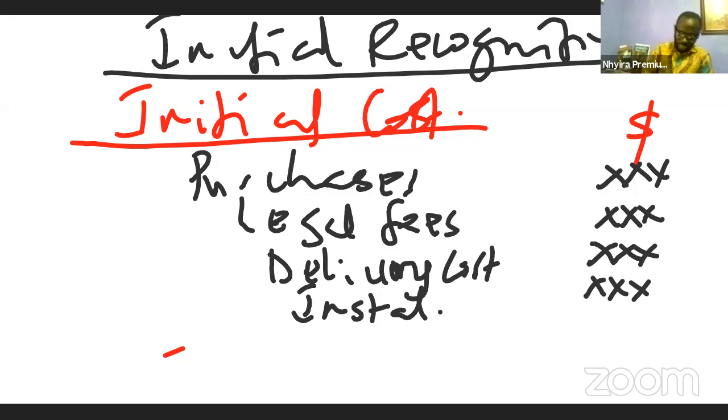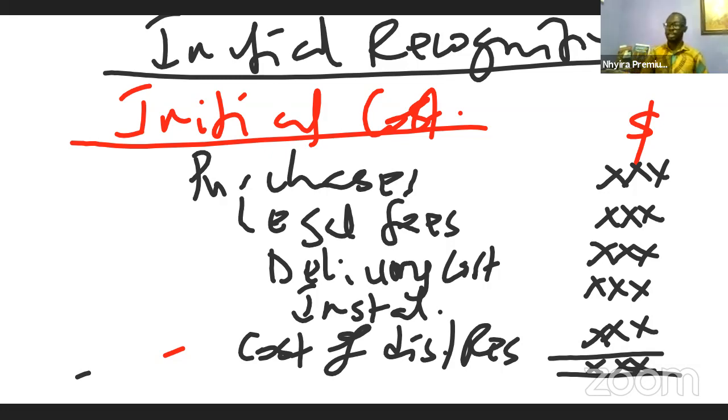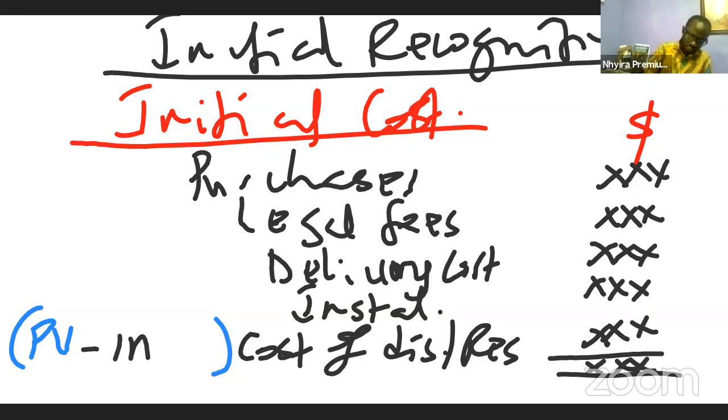Then, not only that, we also have to look at the cost to dismantle or restore the land, okay? So cost of dismantling or restoration has to also be included. When we add these up, these are the things that we can talk about in relation to the initial cost. Please note this very well, that the cost of dismantling that we are bringing up here should always be the present value, okay? And so this is in accordance with IAS 37.